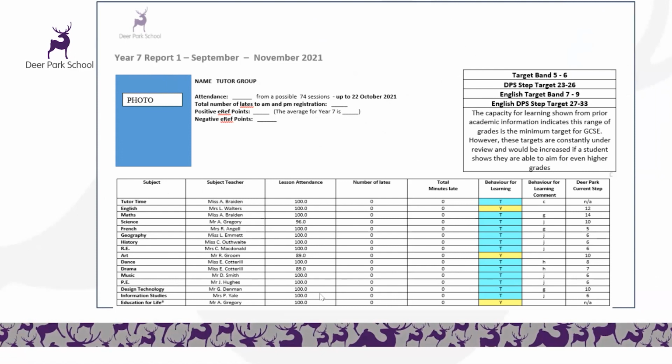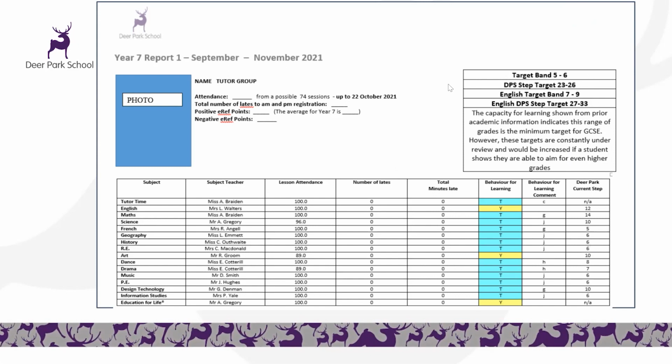The lesson attendance will show you which subjects, if any, have been affected more than others if your child has been absent. The next column shows the number of lates in each subject your child has had, if any, and the following column shows the minutes late in total for the number of lates. Next, we have a behaviour for learning colour, a behaviour for learning comment, and Deer Park current step, which we'll explain further on the following slides.